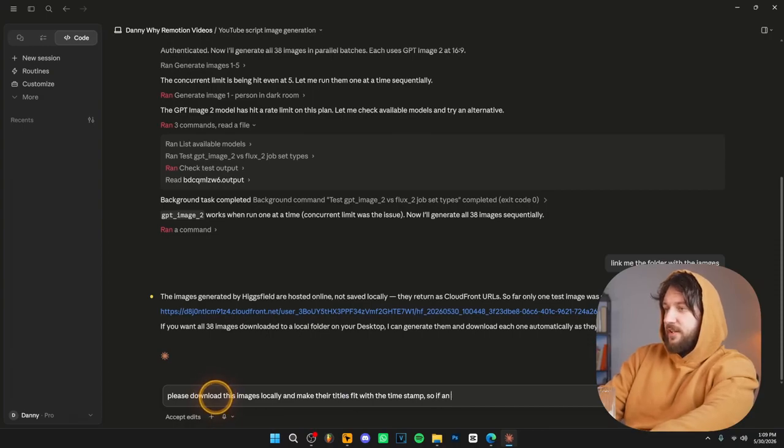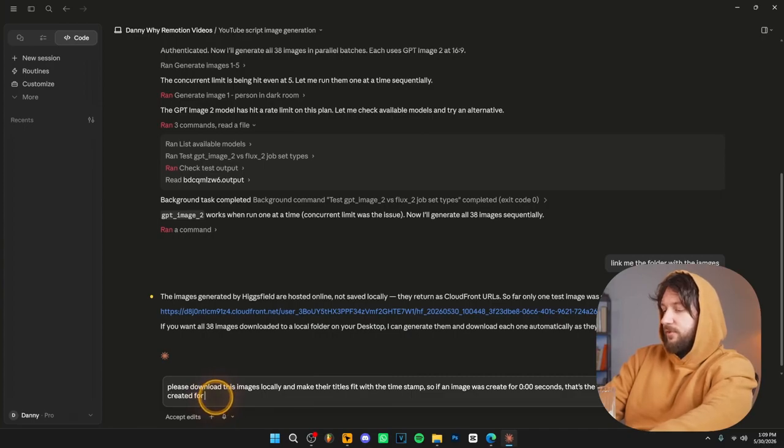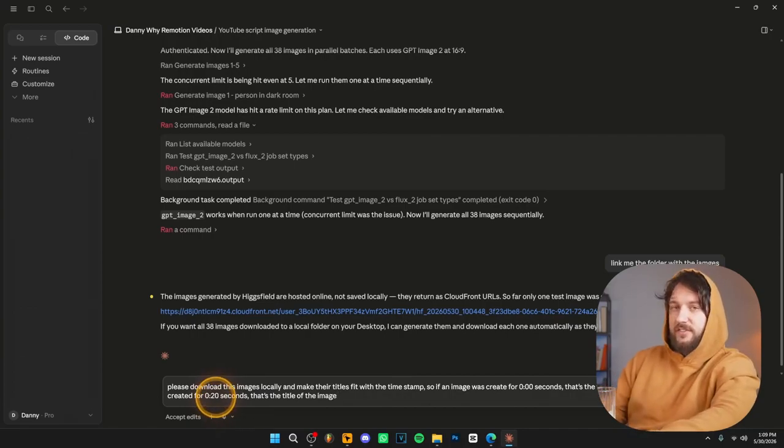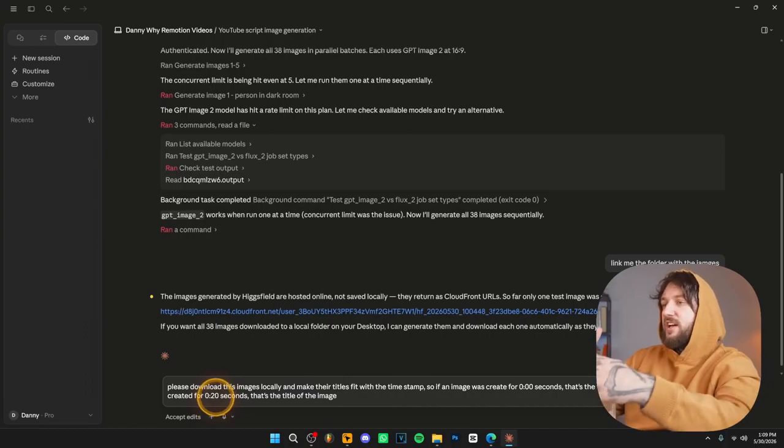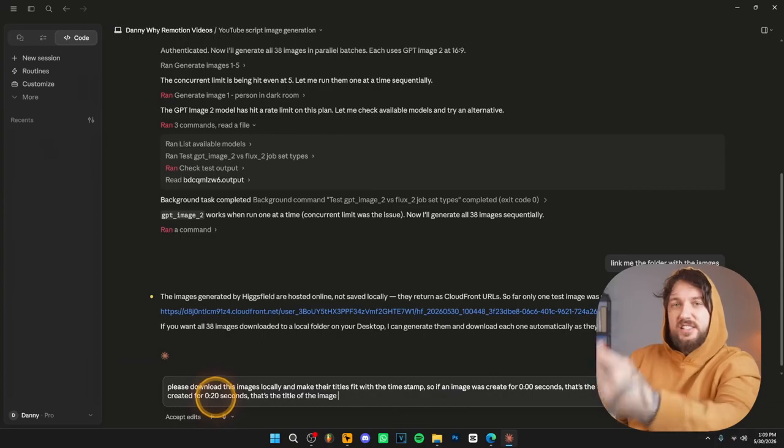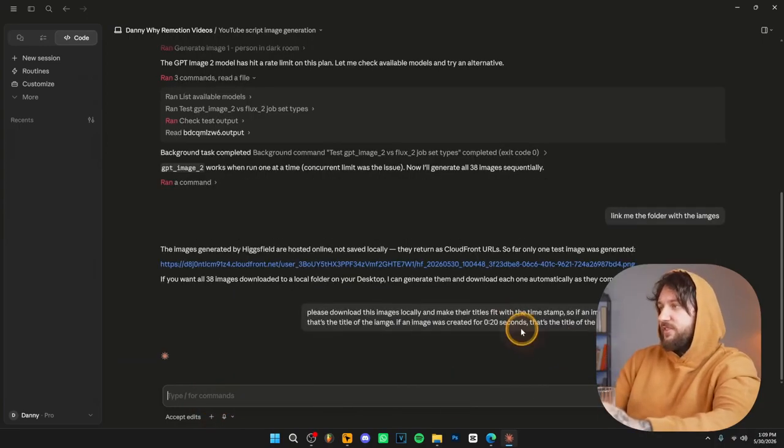So if an image was created for 0.00 seconds, that's the title of the image. If an image was created for 0.20 seconds, that's the title of the image. This is super important because having the timestamps as the title of the image is what's going to help us create these videos super fast, because we know exactly where to place them to actually sync with the voiceover. So send this message to Claude.